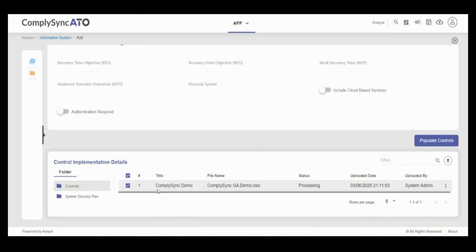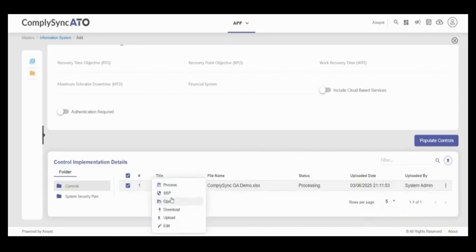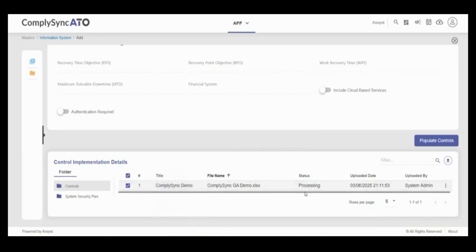You can process, open, and even edit within the ComplySync system. In this case, we have decided to just go to the first one and stick with processing, and you can see that under status where it shows processing. And it's been uploaded by the system admin. Once it has finished processing, it gives you a list of AI analysis, implementation status, and responses. So the processing step is where our AI comes in.